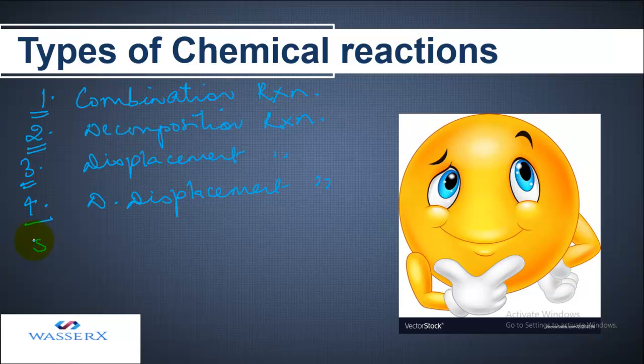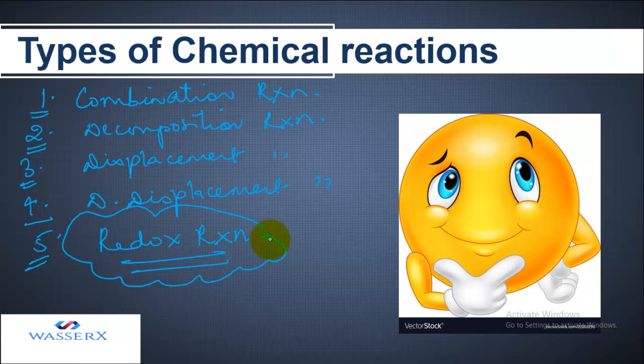And the last type which we are going to do is the redox reaction. So this chapter is on redox reactions. This is what we are going to study in detail, but let us look at the different types of chemical reaction also. Only then can we make out what difference is exhibited by the redox reaction as compared with the other types. So let's start with the combination reaction first.